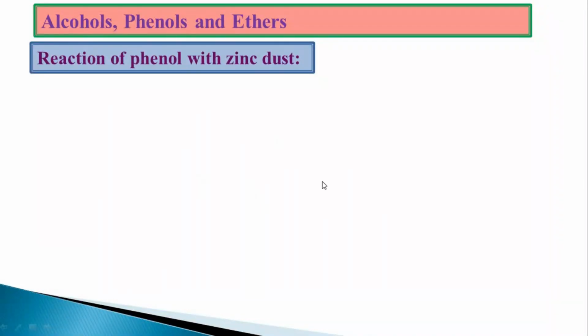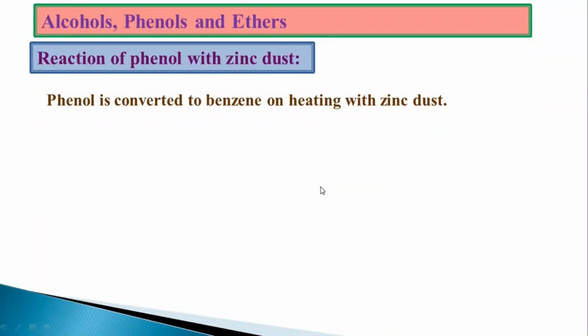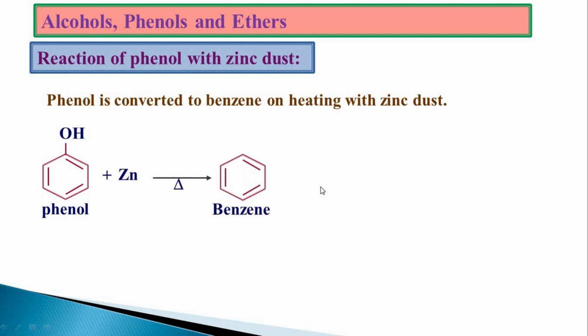Next, reactions of phenol with zinc. When phenol is heated with zinc dust, we get benzene. Important for 1 mark. Phenol plus Zn gives the final product. That is your zinc.